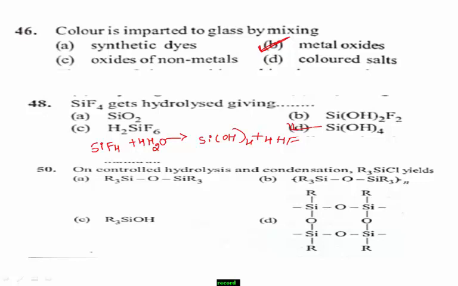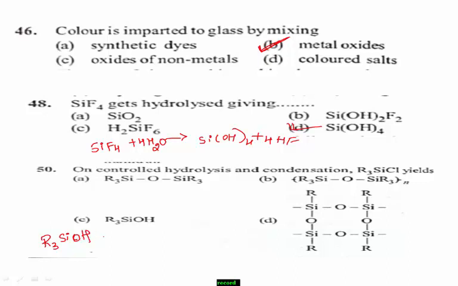Students, R3SiCl on hydrolysis forms only a dimer. See this one, R3SiCl, sorry, R3SiOH.